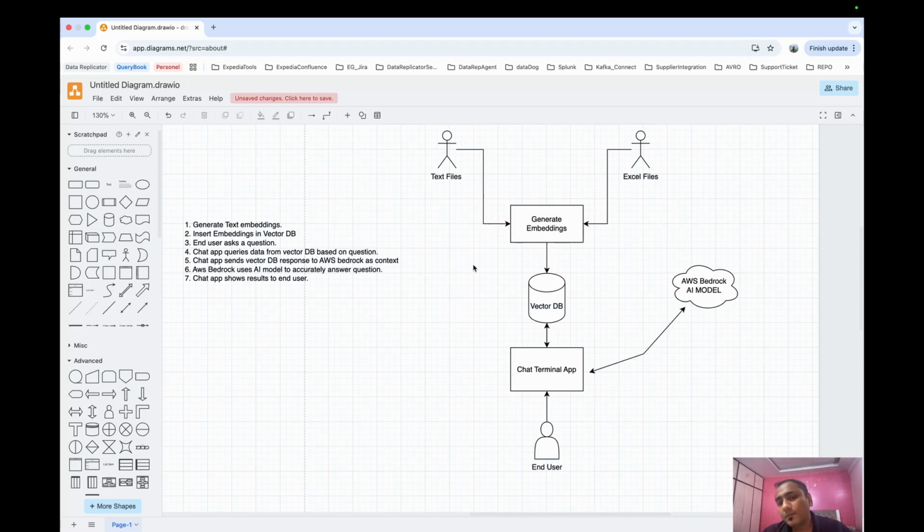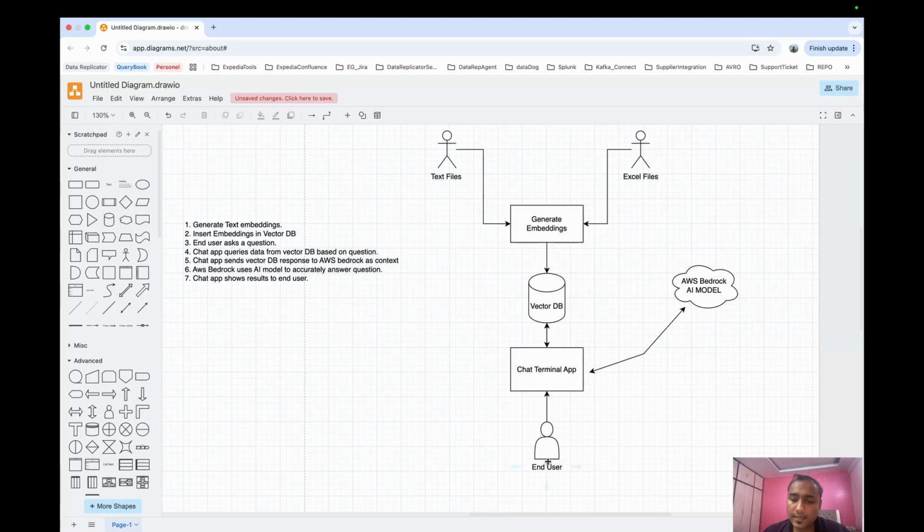So in this design, I'll store the data in the vector DB in the form of embeddings, and then my application will query this vector database to get the context of my questions.